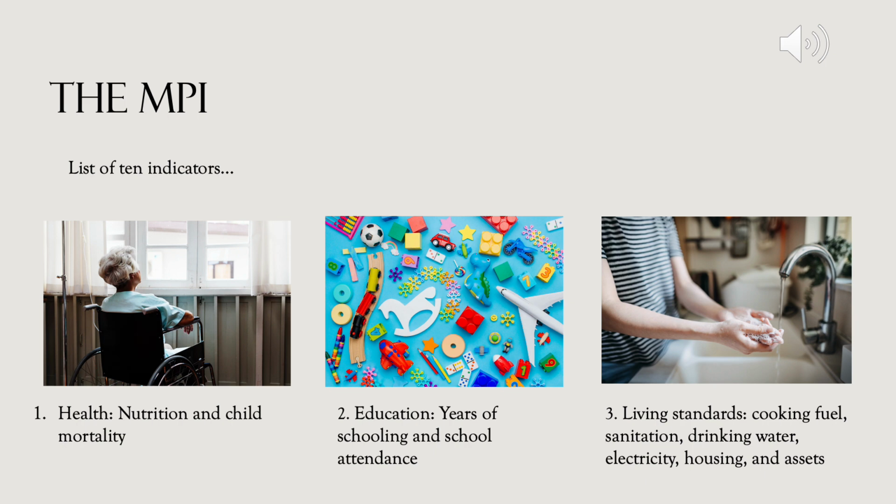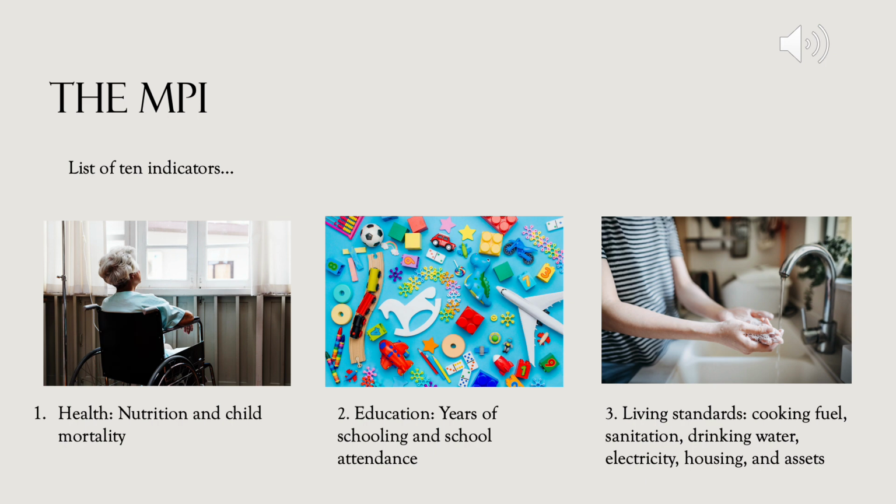By looking at factors such as education, health, and living standards rather than just income, the MPI does not discriminate against those who might technically have enough to meet the poverty line but do not have enough to live a sustainable life. The MPI also allows us to clearly see what areas of deprivation are most widespread and where. Based on the deprivation score, we can tell what country needs the most help and resources in what. For example, if one country has a particularly low score in the education dimension, that signals that policies should be directed towards education. The MPI paints a picture of what non-monetary needs need to be met on a global scale.